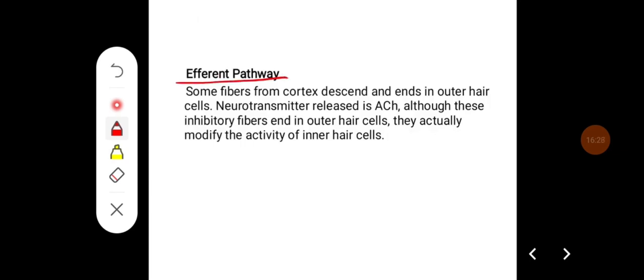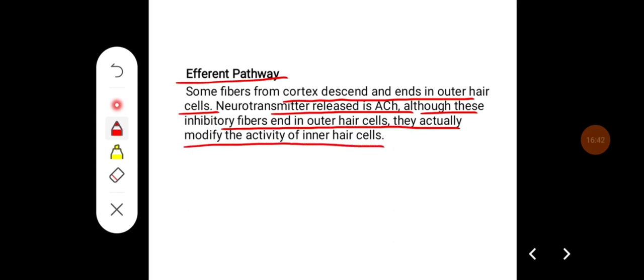Efferent pathway. Some fibers from the cortex descend and end in the outer hair cells. The neurotransmitter released here is acetylcholine. Although these inhibitory fibers end in the outer hair cells, they actually modify the activity of the inner hair cells.